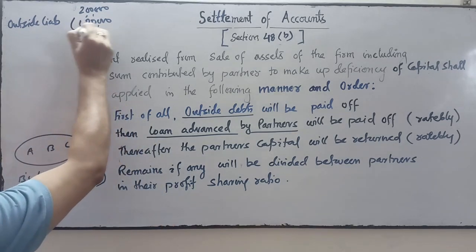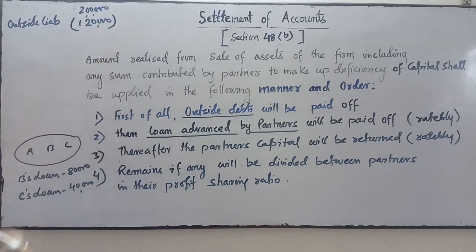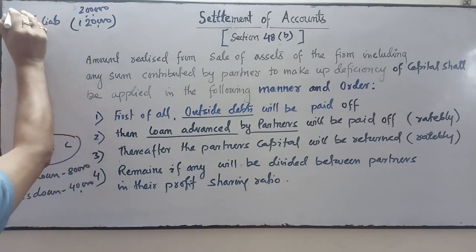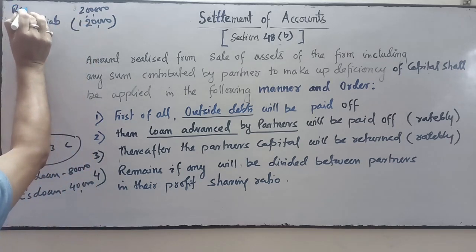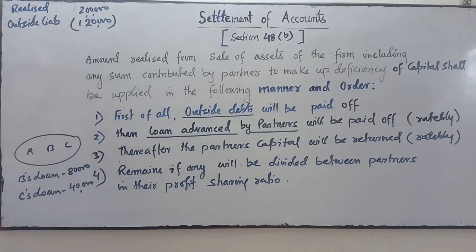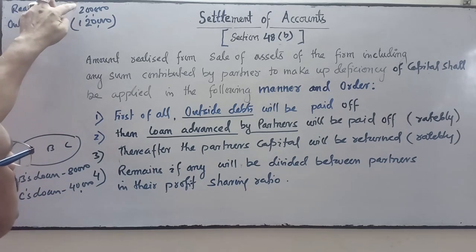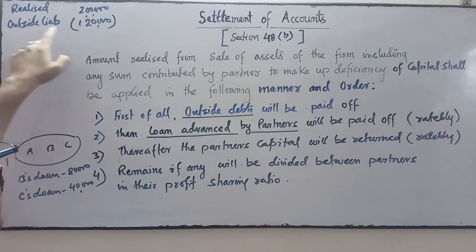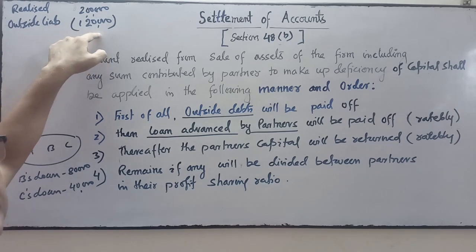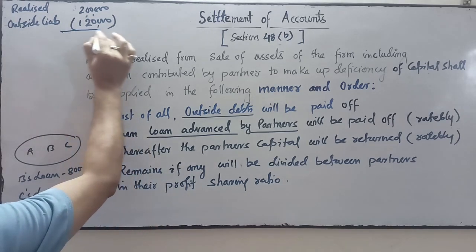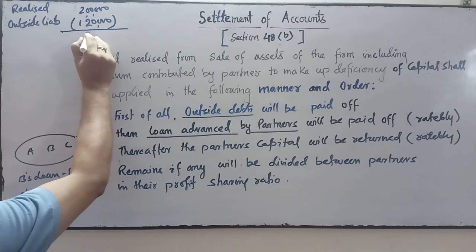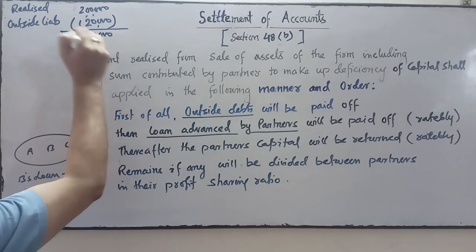So after payment of the external liability, this much amount the firm has realized by the sale of assets of the firm, including capital deficiency. Suppose the firm has realized 2 lakhs, and from these 2 lakhs the firm has paid outside liability of 1,20,000. The remaining amount after the payment of 1,20,000 is 80,000.